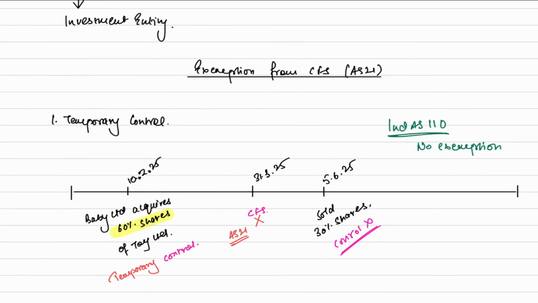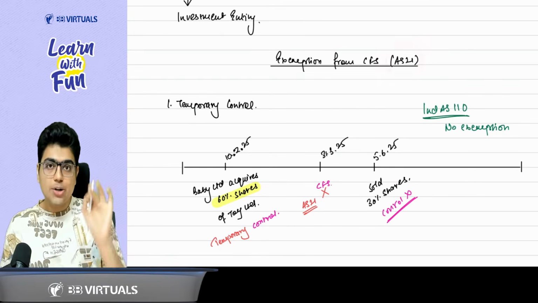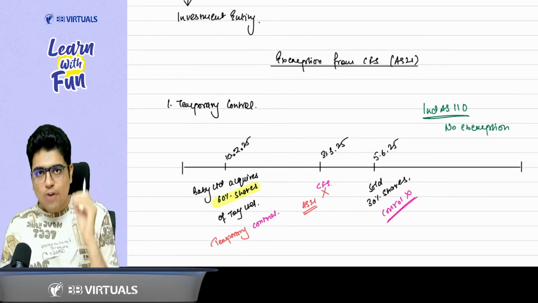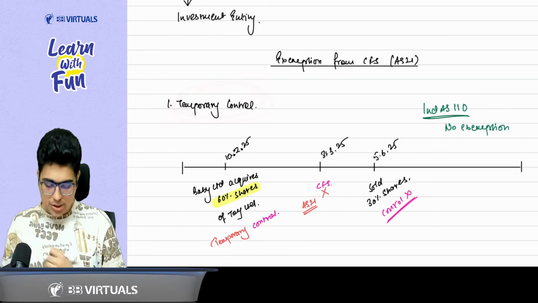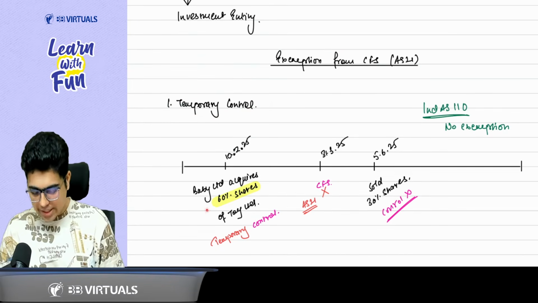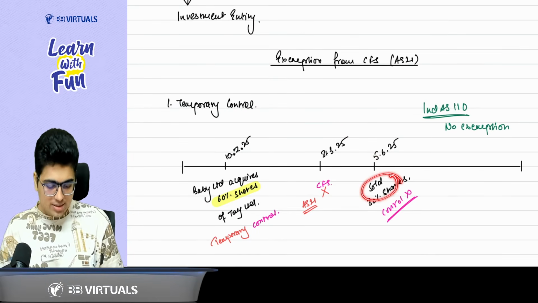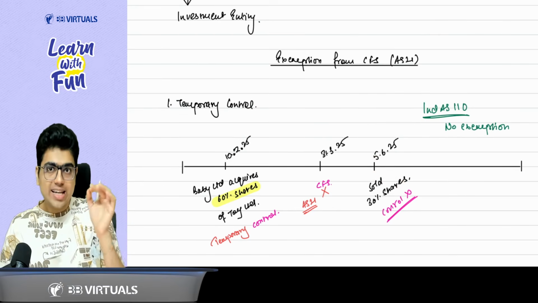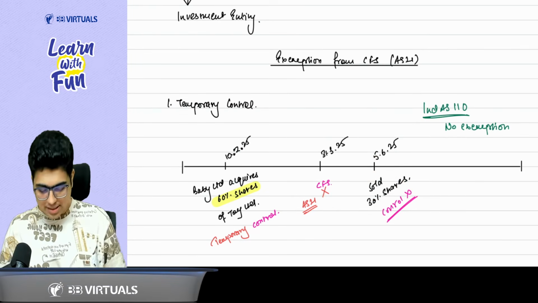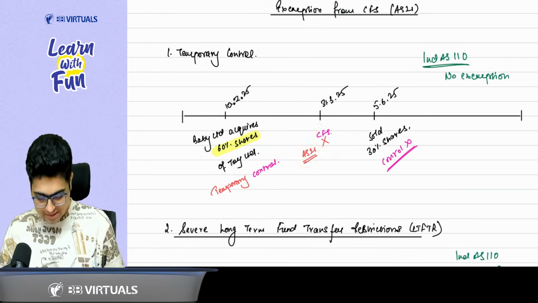Let's understand two exemptions which are given in AS 21 but not in Ind AS 110. What are these exemptions? Let's understand. First of all, exemption from temporary control. Let's say if I acquired control in a subsidiary and the next year I sell the shares and the control is gone. So if within that 1 year the control is gone, can I say it is a temporary control? Yes, sir. So for temporary control as per AS 21, you don't need to prepare the CFS.